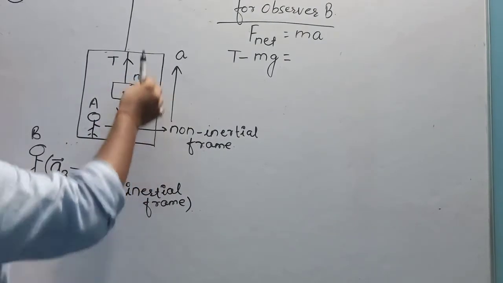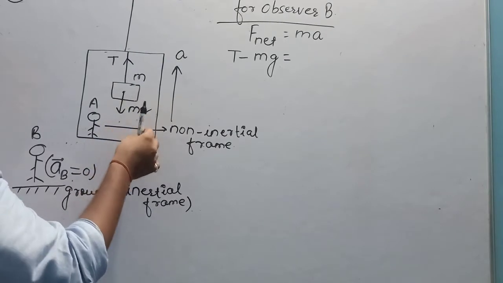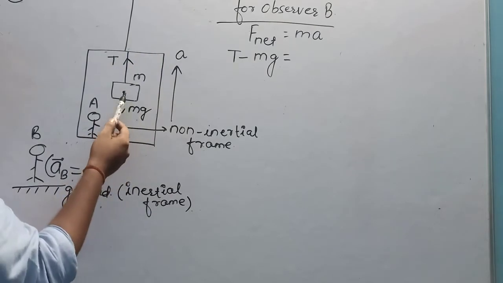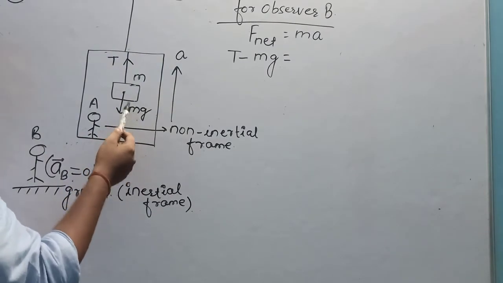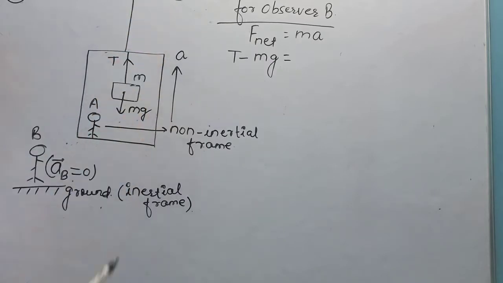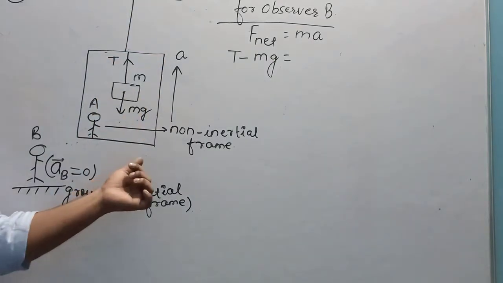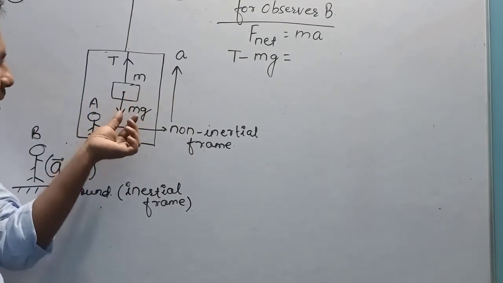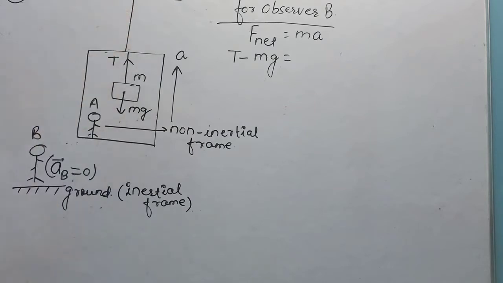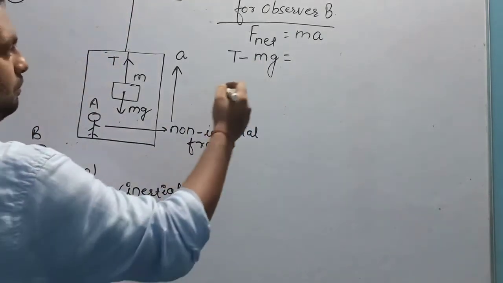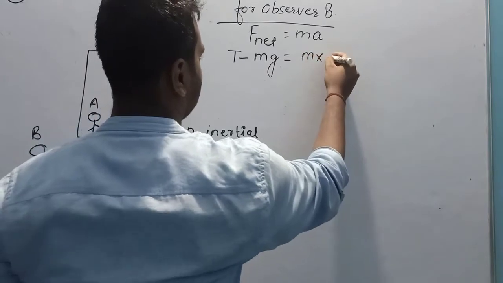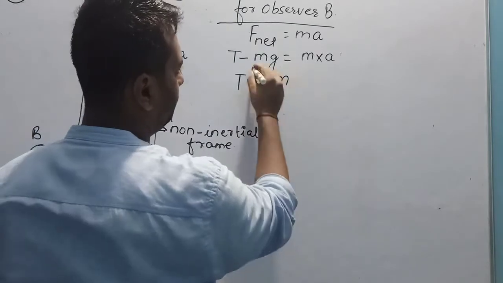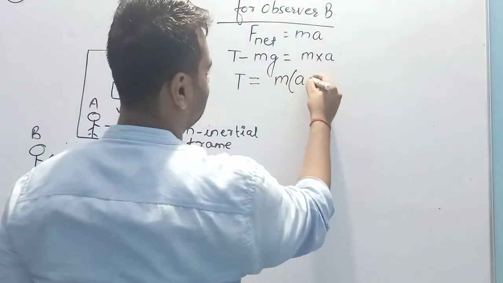This block is inside the elevator. Since the elevator is accelerating in upward direction and the block is kept inside the elevator, the block will also be accelerating in upward direction. Mass of this block into acceleration A. Now I am going to find the value of tension. Tension is equal to, I can take common m, (A plus g).